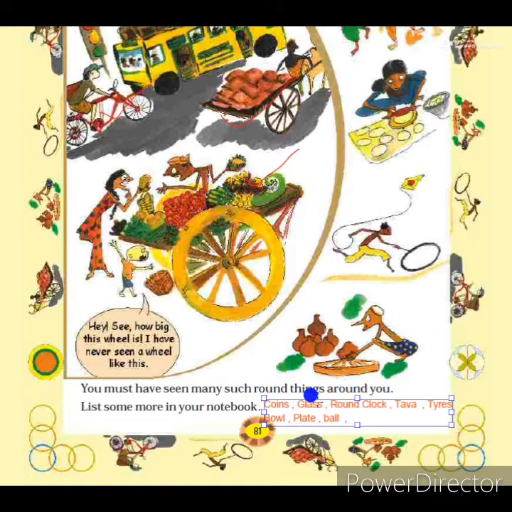Another one, katori, our bowls. Bowls are round in shape. Then the plate, thali, from which we take our food. The plates are also round in shape. And the ball we use to play, the ball is also round in shape. So many things we can see round in shape. The answer for this question I have printed here. You can copy the question and write the answer in the textbook or notebook. Notes I will send afterwards. Now you can complete it in the textbook. So what are the things you can see round in shape? Circle shape: coins, glass, round clock, tawa, tires, bowl, plate, ball, etc.